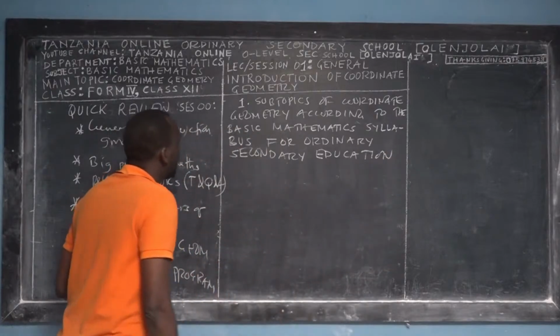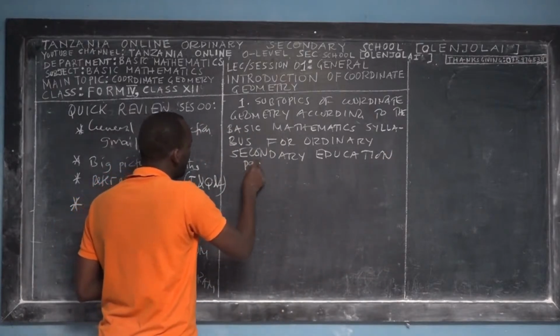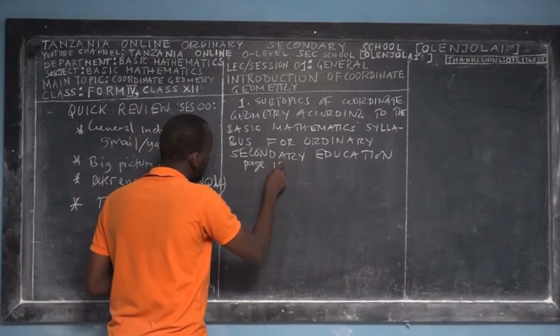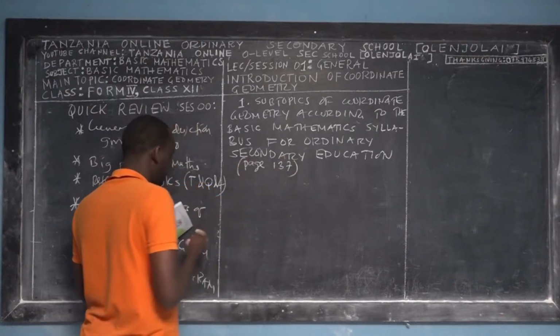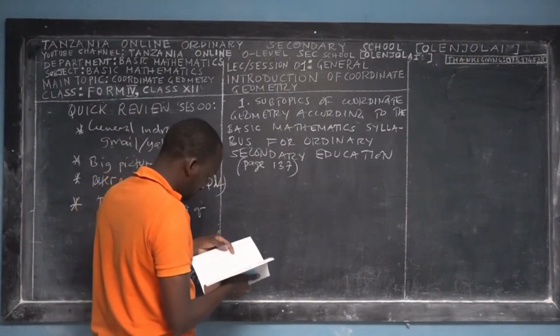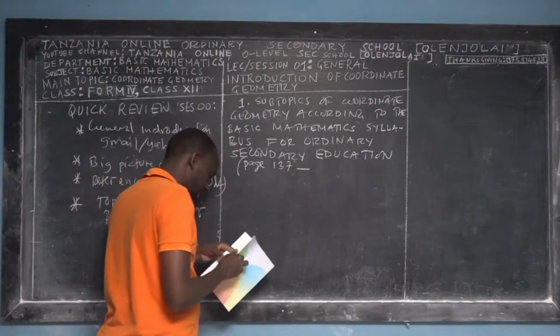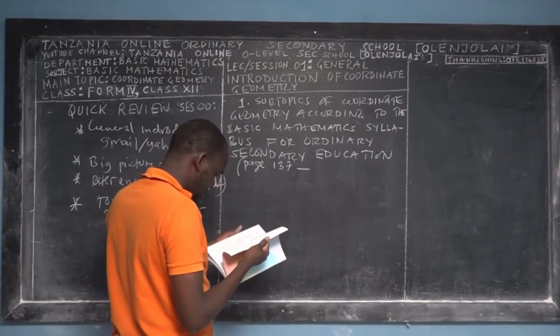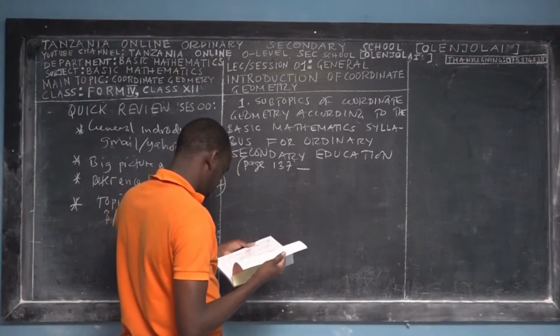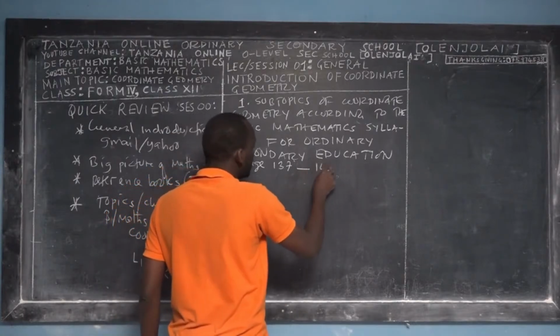Okay? And you have to look for page 137. From page 137, coordinate geometry runs to page 140.